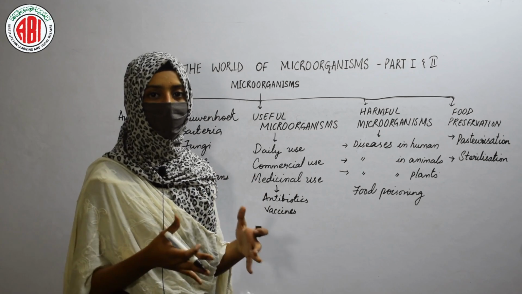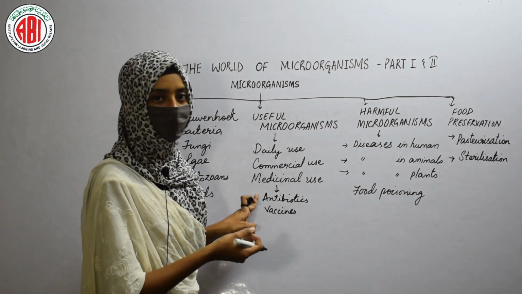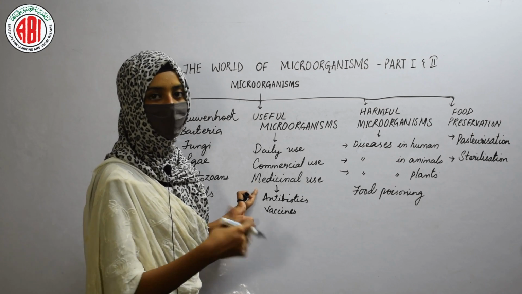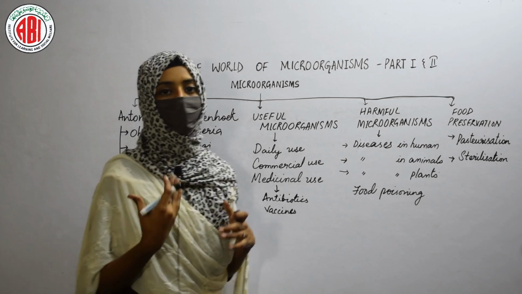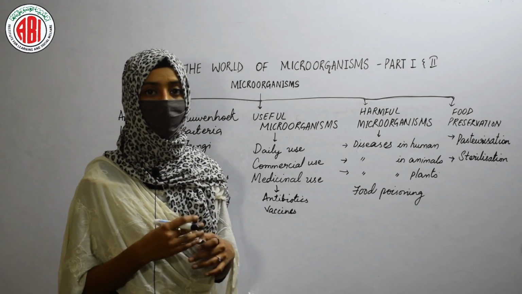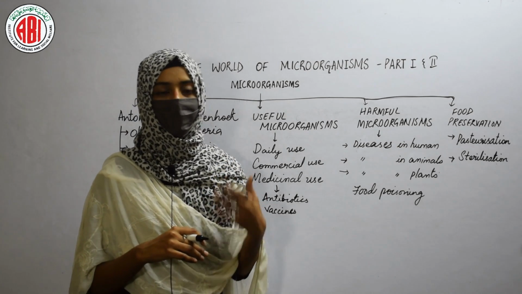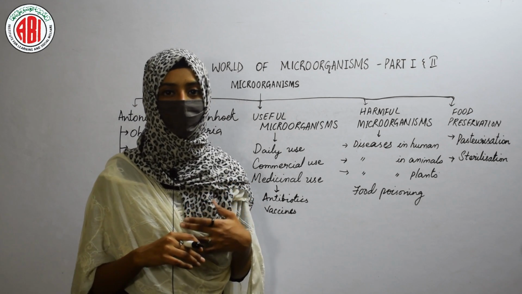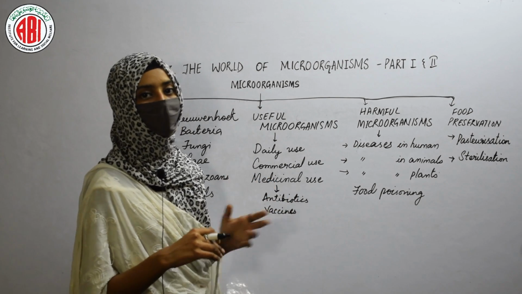Antibiotics, we take when we suffer from disease, for controlling the bacterial infections, controlling the growth of the microorganisms. Antibiotics are nothing but medicines, but vaccines are weak microorganisms that help our body to produce antibodies and to fight against the different kinds of diseases, and vaccination is a process that helps to prevent the different diseases.